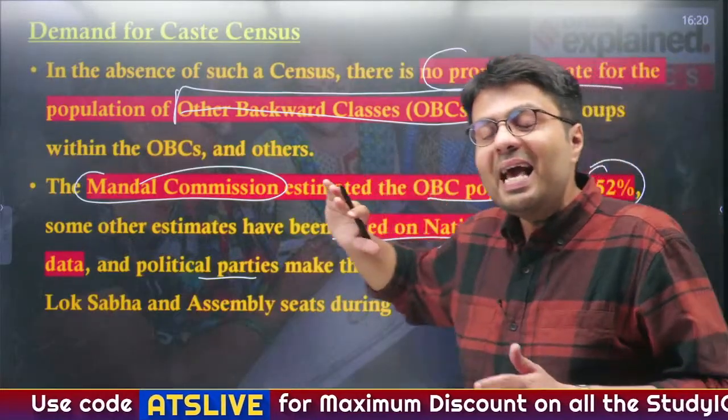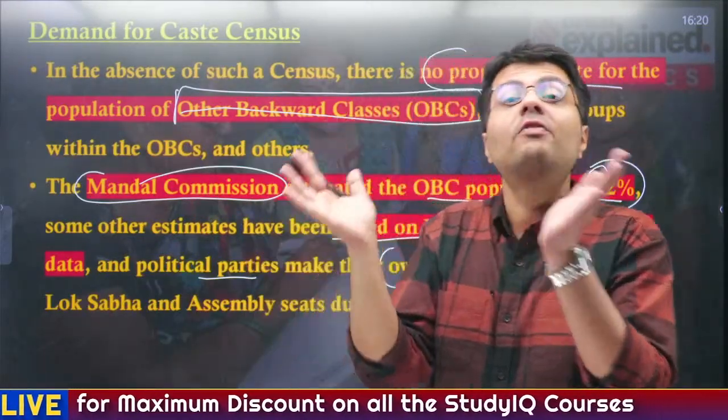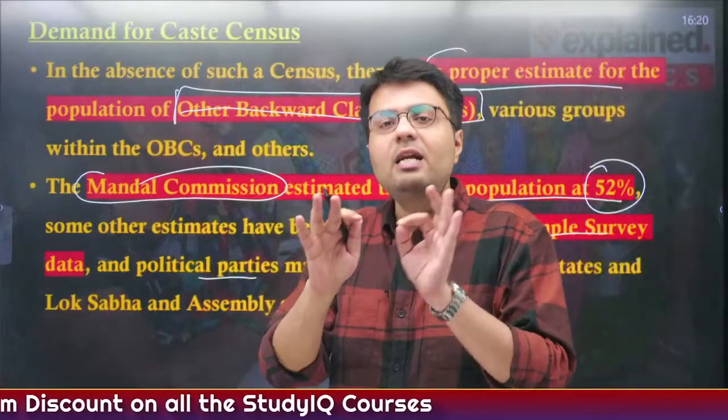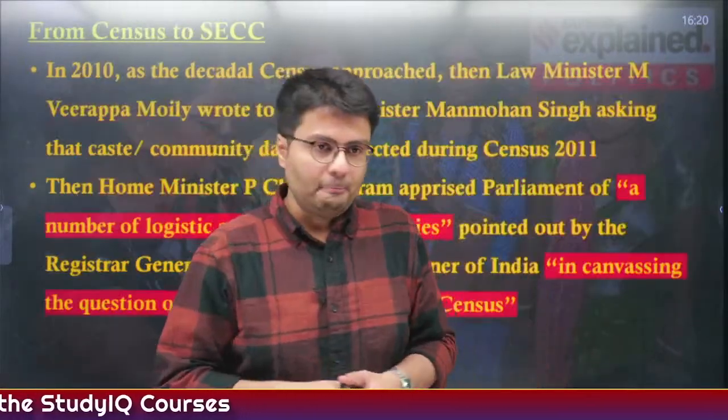So we do not have an exact count, we only have an estimate. That is why we need to have an exact caste based data.